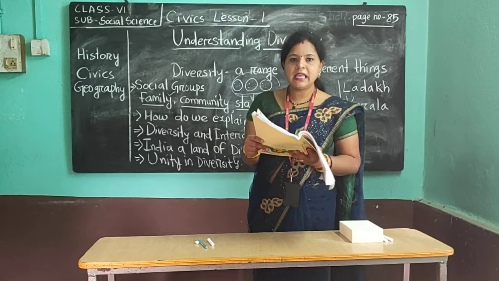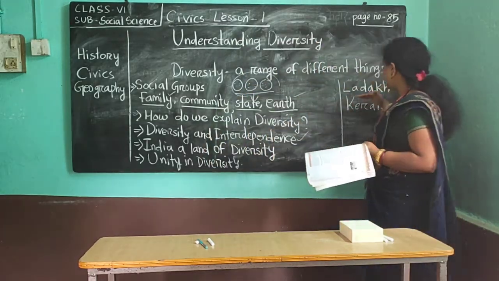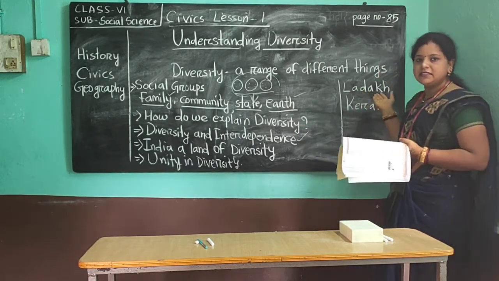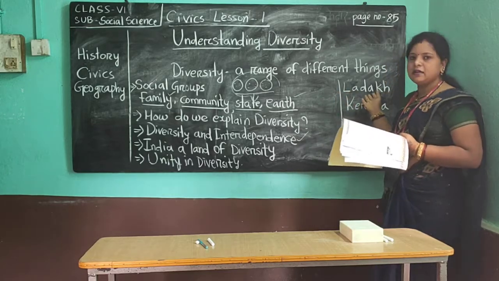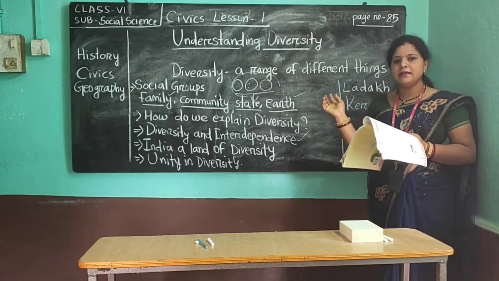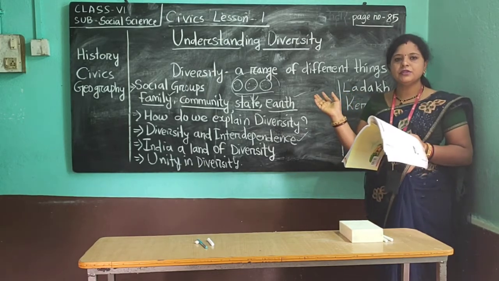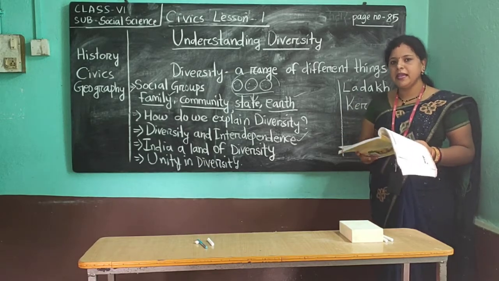Okay. Then here are given two examples of two areas, one Ladakh and the other Kerala. Okay, so Ladakh has been changed into a union territory. Do you know, children? Before, it was one place, Jammu and Kashmir, but after that Jammu and Kashmir was divided into two union territories. One of them is Ladakh. About that Ladakh we have to know.